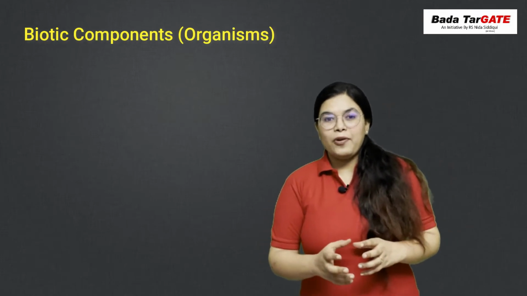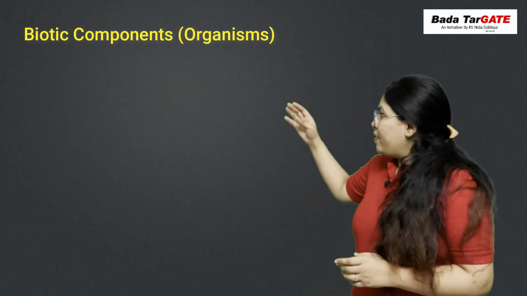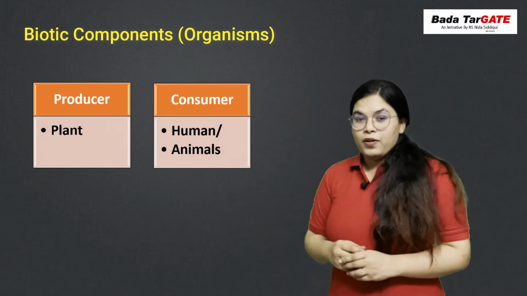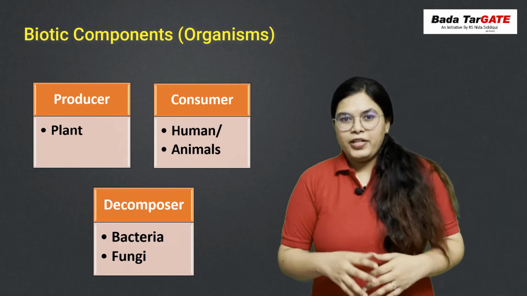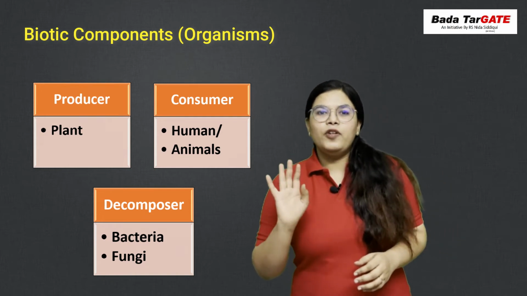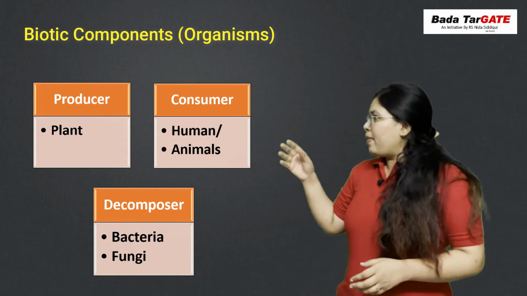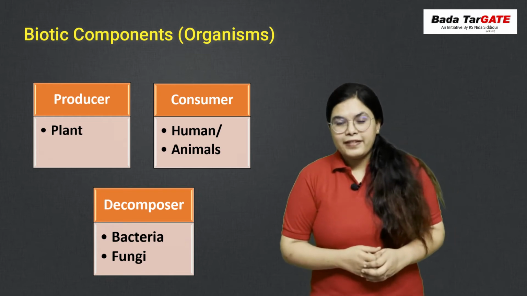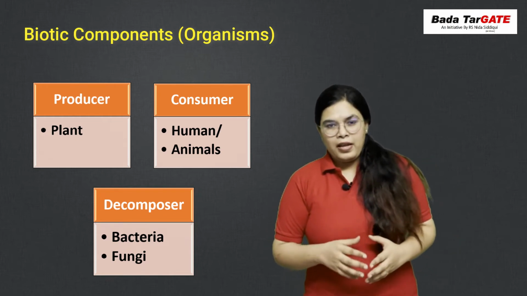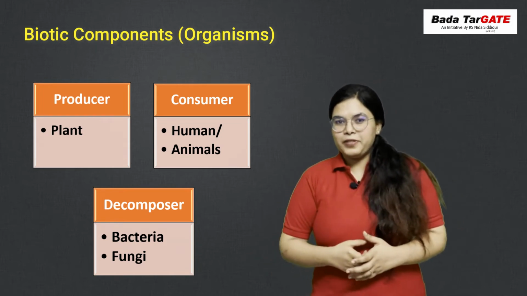Now comes the biotic component. When we say biotic, it means all living components come under this category. We have producers, we have consumers, we have decomposers. Suppose you are creating your own ecosystem. The first thing you want is a producer, the producer that will make its own food. Plants are the main producers. They produce their own food through photosynthesis because plants have chlorophyll, and the food they prepare they will utilize themselves and also give to consumers.